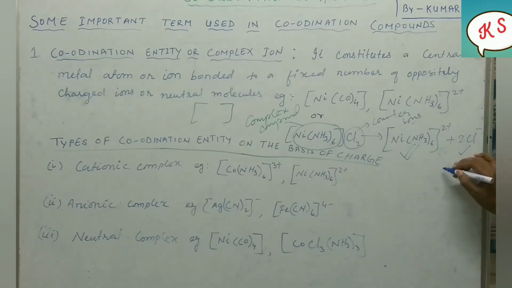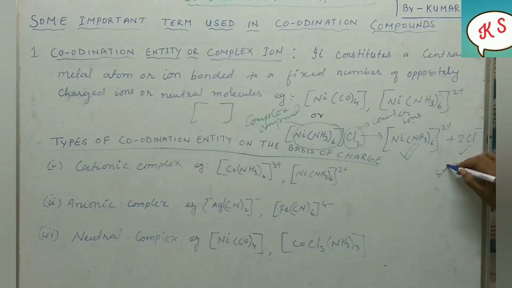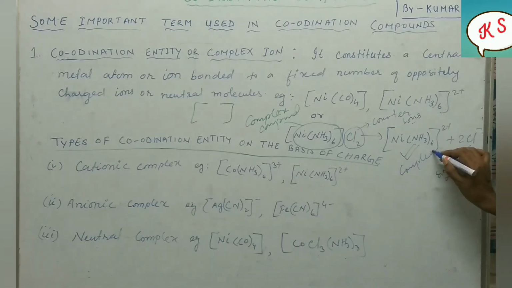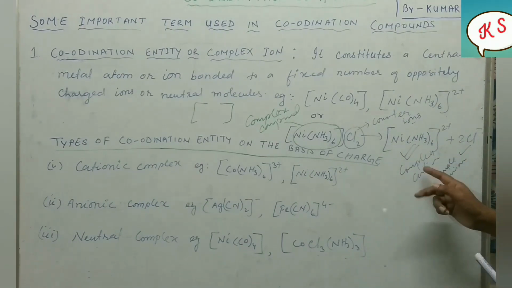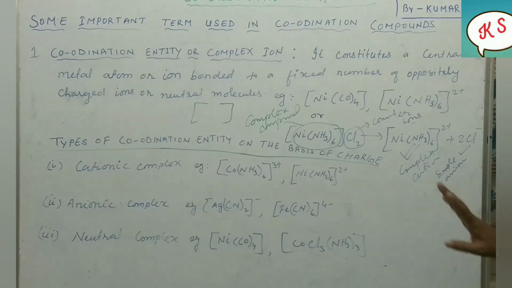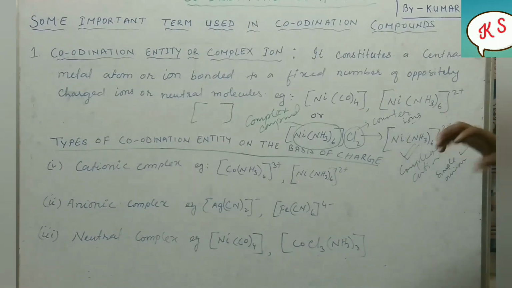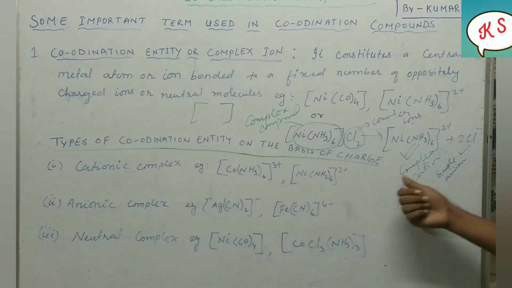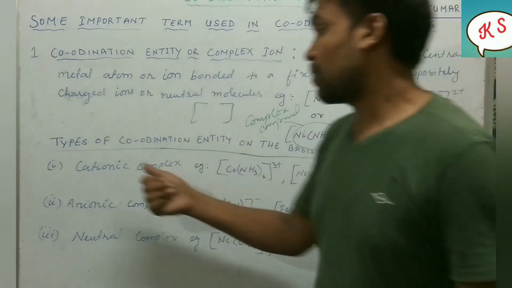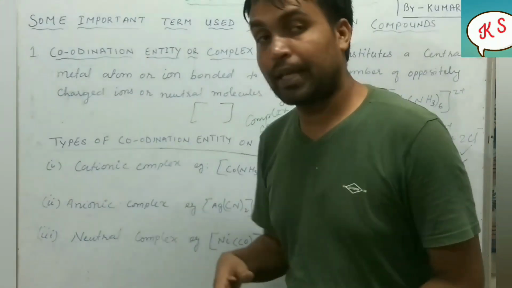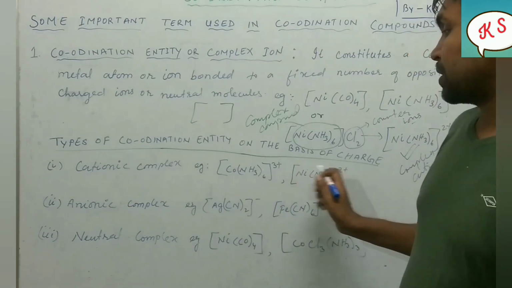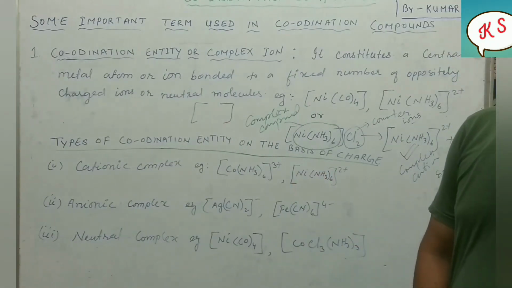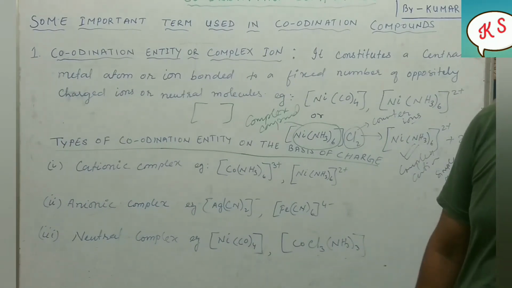This one will be called the simple anion, and this one will be called the complex cation. This is the complex cation, and this one is the simple anion because it exists alone, and here it is in a combined form, so it is called a complex. So the first type of coordination entity is cationic complexes. Cationic complexes means those complexes which have a positive charge on them. For example, this is a cationic complex.